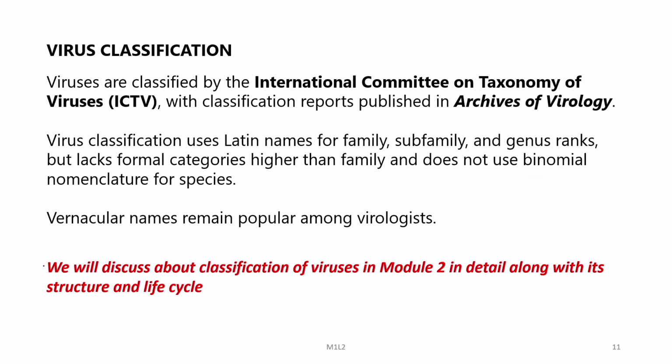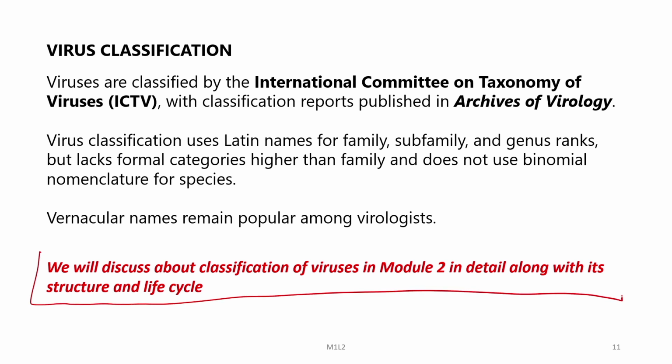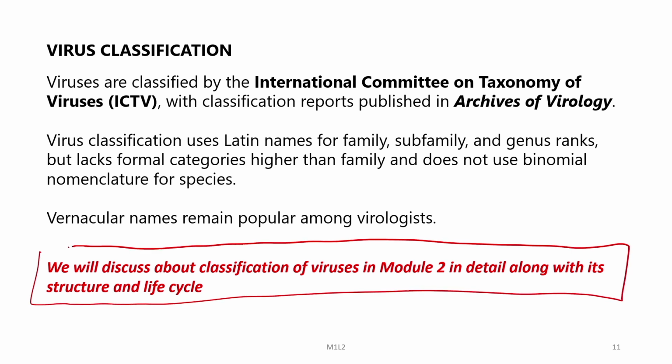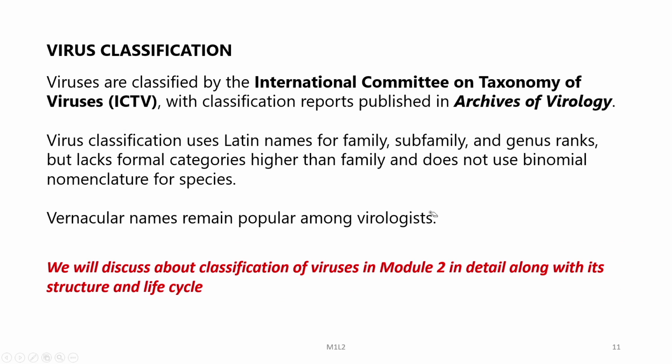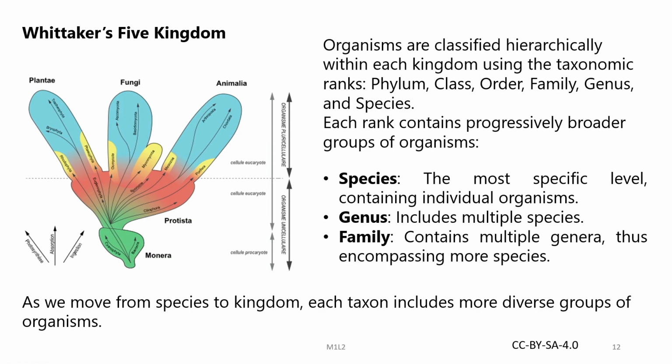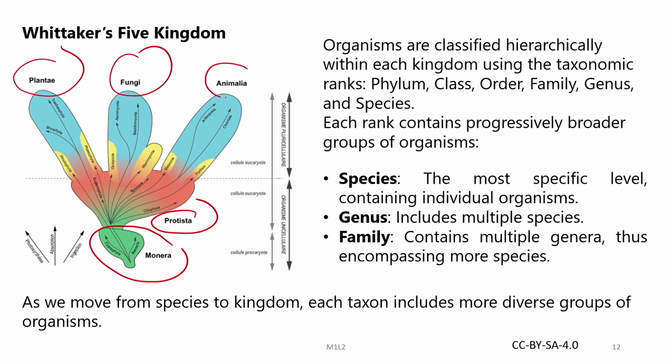These being an altogether different subject, we will discuss the classification of virus in module 2 in detail along with its structure and life cycle. Let us go back to Whittaker's 5 kingdom. So, here you can see the 5 kingdoms: Monera, then Protista, Plantae, fungi and Animalia.